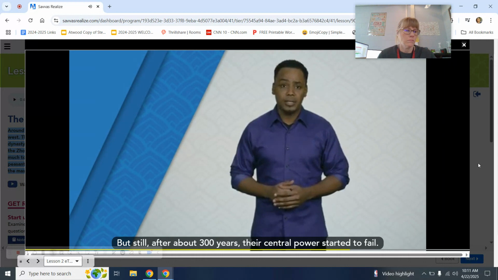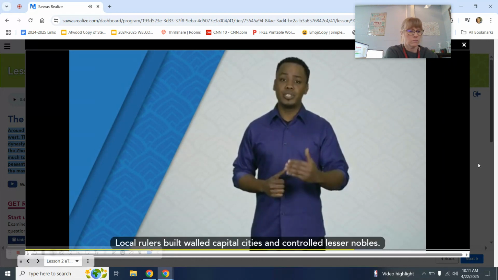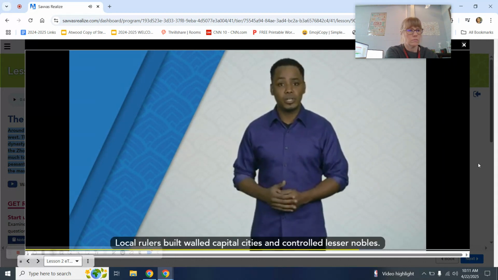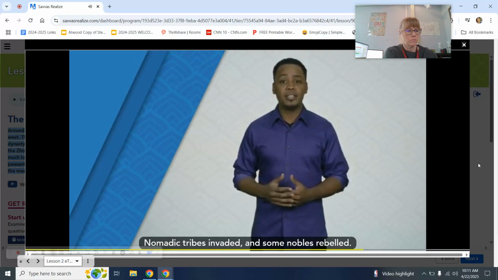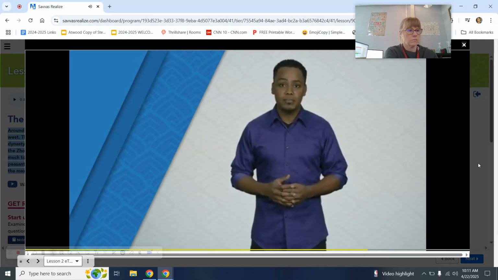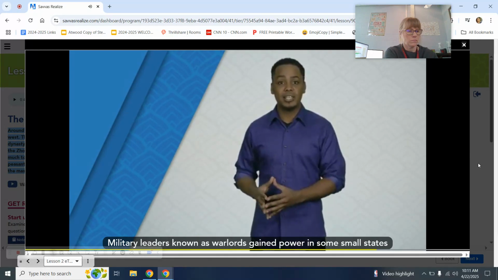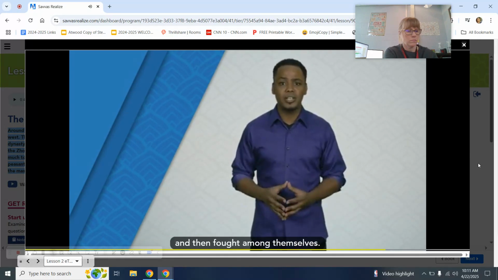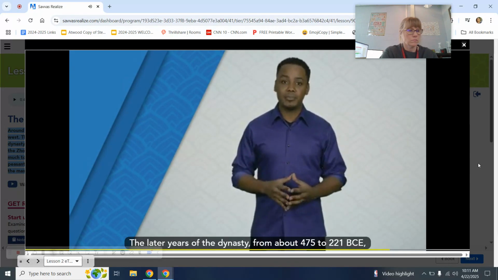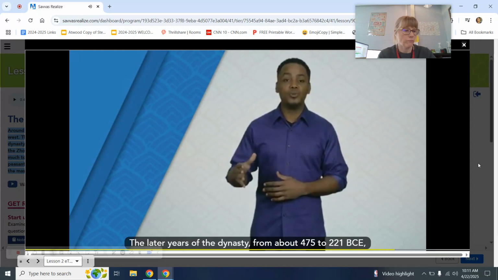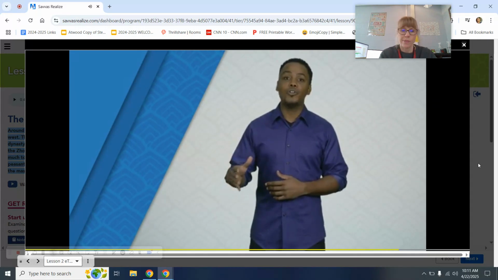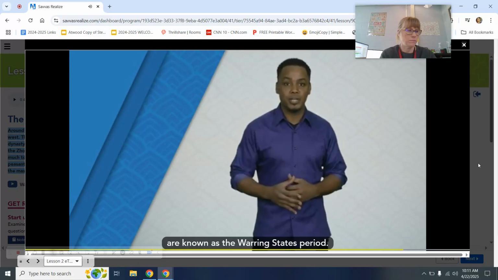Local rulers built walled capital cities and controlled lesser nobles. Nomadic tribes invaded, and some nobles rebelled. Military leaders known as warlords gained power in some small states and then fought among themselves. The later years of the dynasty, from about 475 to 221 BCE, are known as the Warring States period.